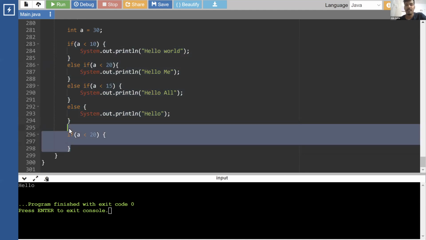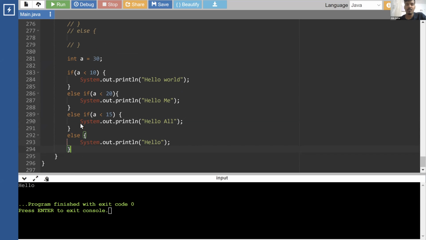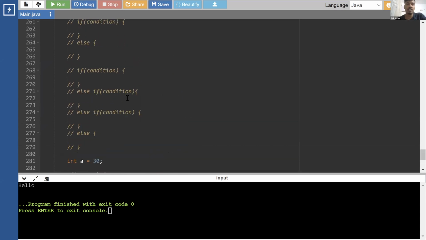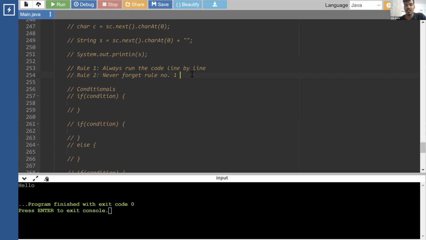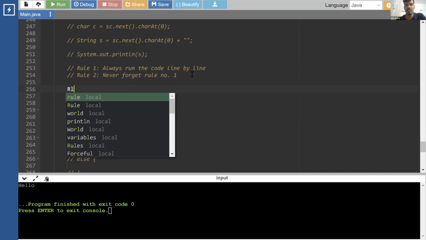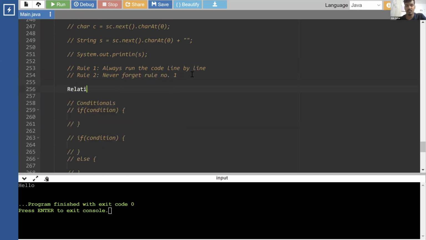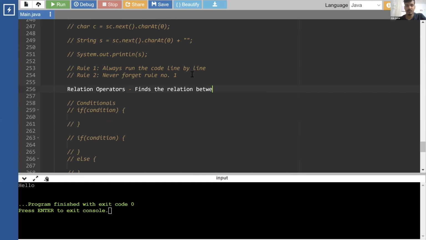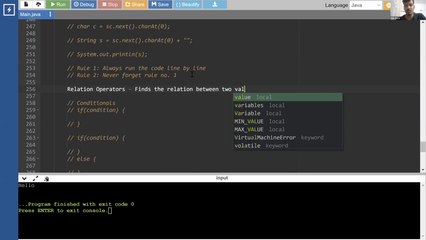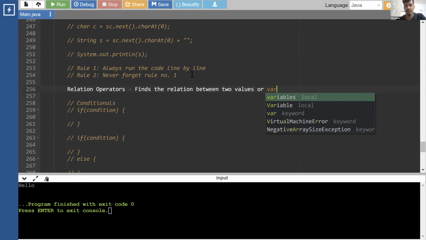Now, since we are talking about this, let me also talk about relational operators. What is this condition? How do we build conditions? In order to build conditions, we need something known as relational operators. So what are relational operators? They find the relation between two values or variables.